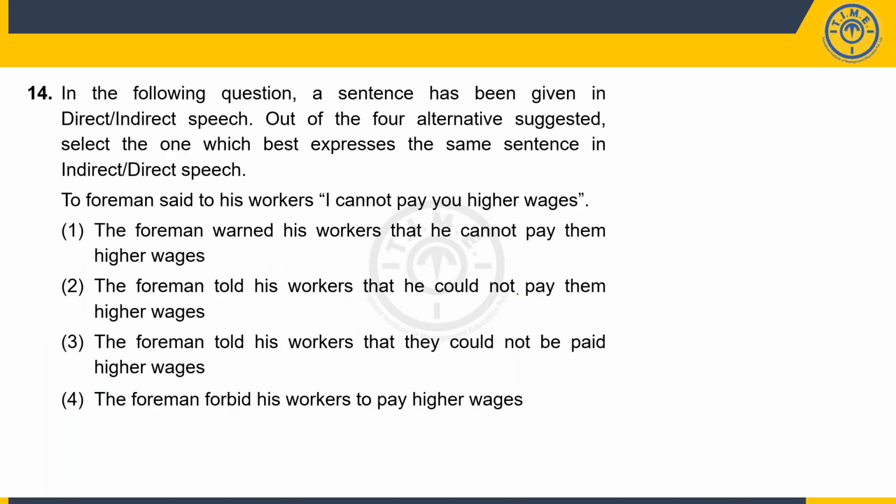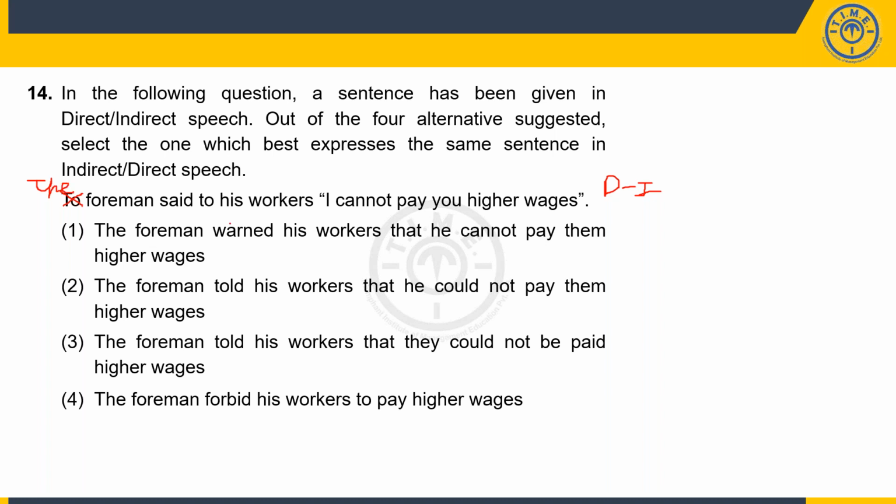All right, guys. The foreman said to his workers, "I cannot pay you higher wages." So this is direct speech. This has to be converted into indirect. There's a small typing error here. It should not be "to", it should be "the". The foreman said to his workers, "I cannot pay you higher wages."